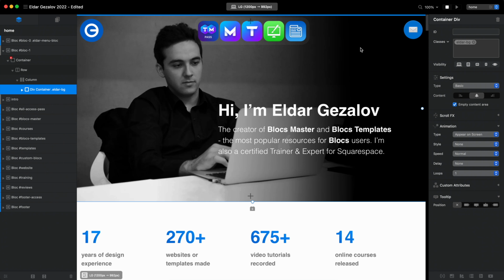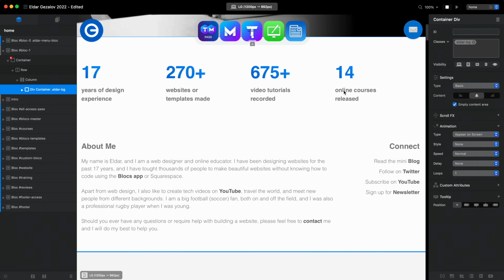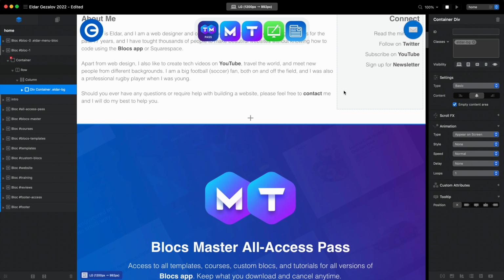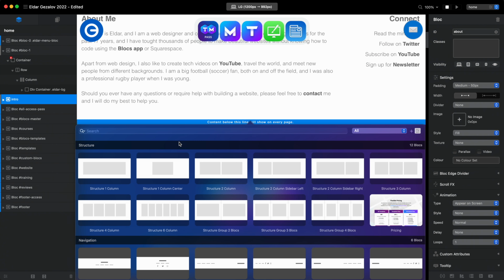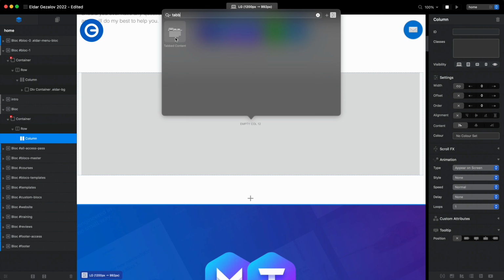And today I'm going to cover the vertical tabs. So I'm going to use my own website project for this, but you can use of course anything else. And what I'm going to use for this video is the tabbed content brick. As you know, we have tabbed content brick in Blocs. And I have already covered this on my YouTube channel in quite a good detail.